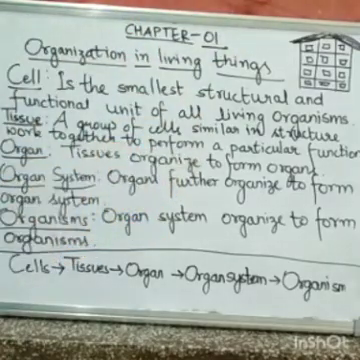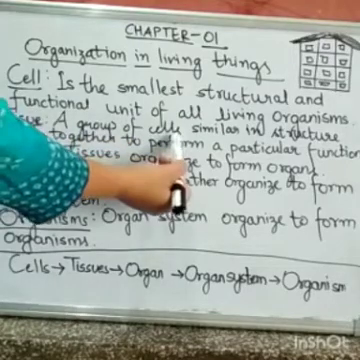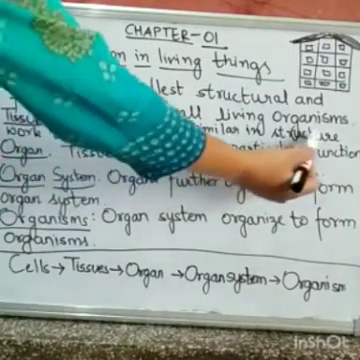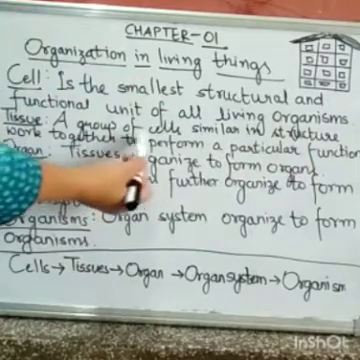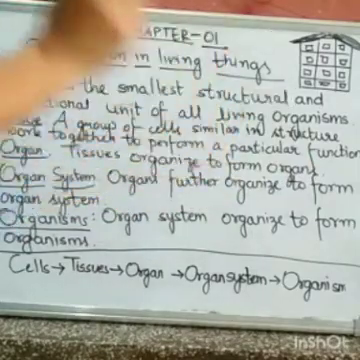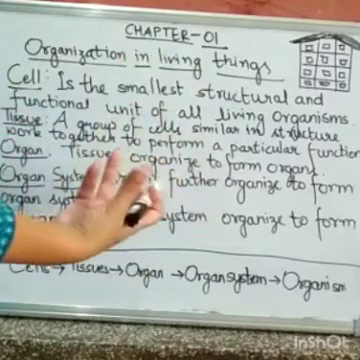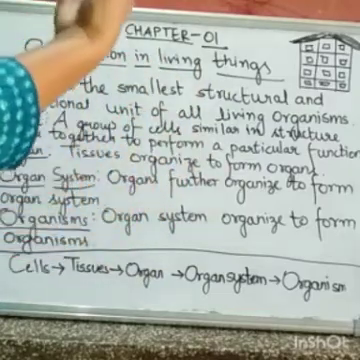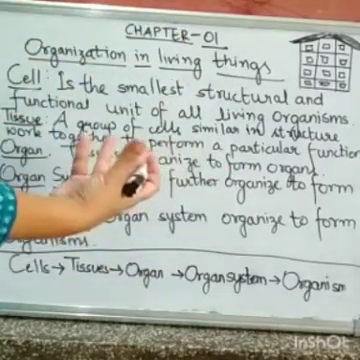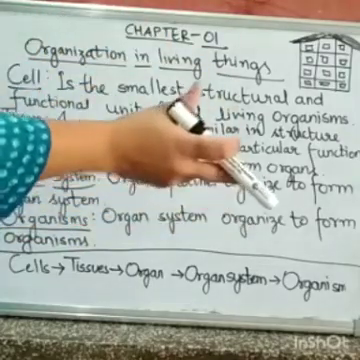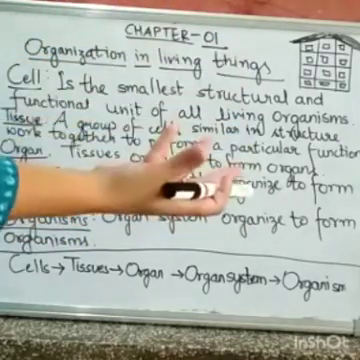organisms. Now comes tissue. Tissue is a group of cells that are similar in structure, work together to perform a particular function. For instance, a human nervous tissue has nerve cells or neurons that are the same structurally and functionally.